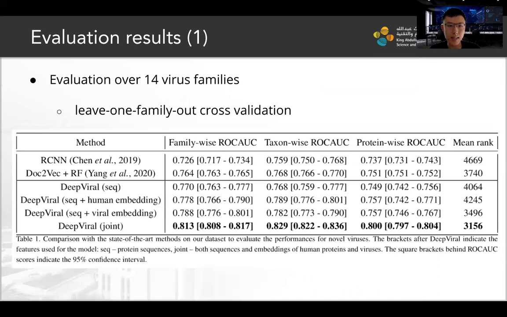And these are the evaluation results of our model DeepViral against existing methods across 14 virus families. We call this a leave-one-family-out evaluation. The DeepViral model, based on sequences alone, performs as well as the existing methods. But after adding in the phenotype embeddings, which we call the joint model, DeepViral performs the best across all the metrics.